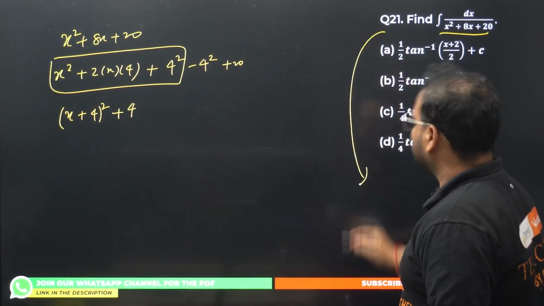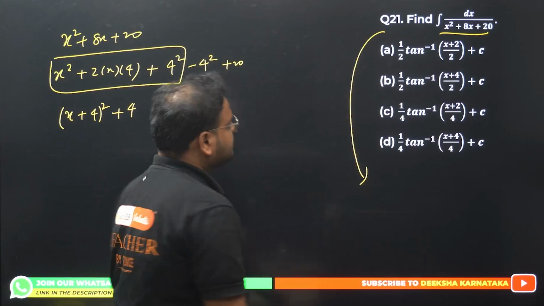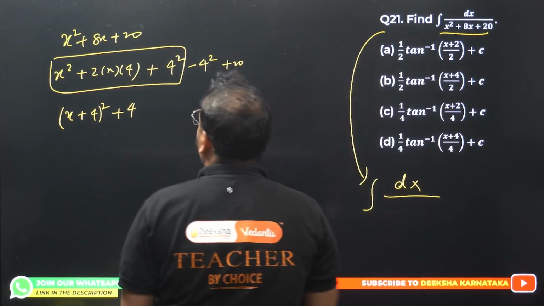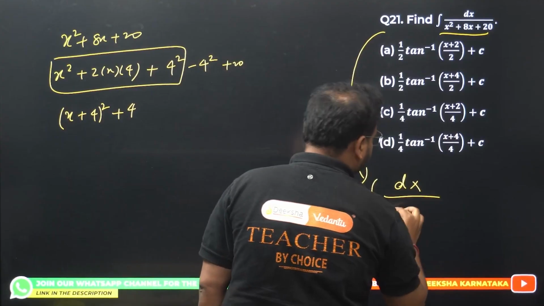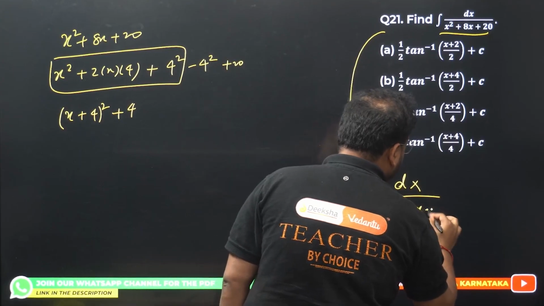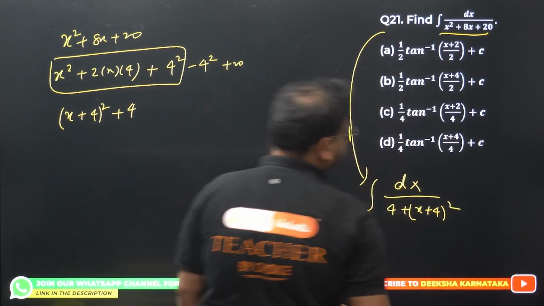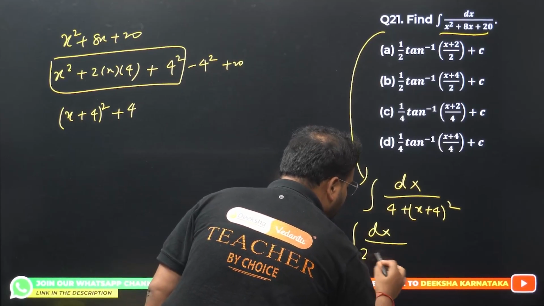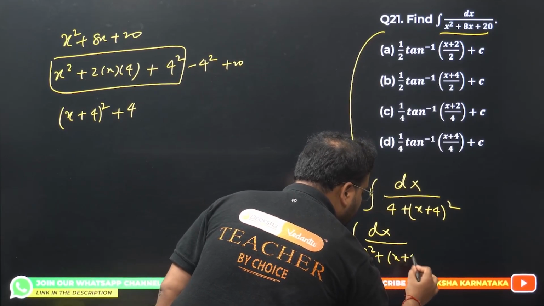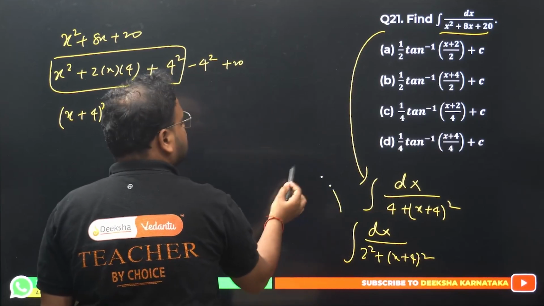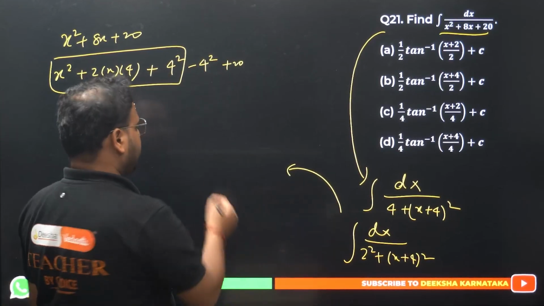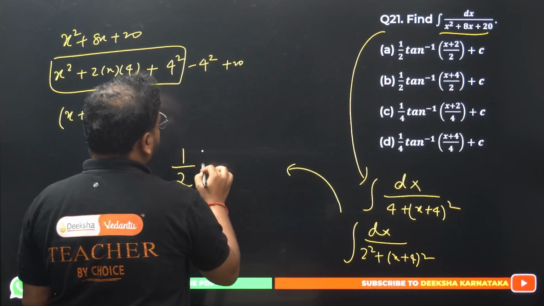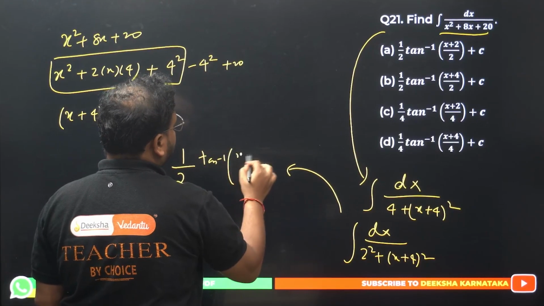Now check this. The given integration is, have a look, dx upon what we have? We have 4 plus (x plus 4) the whole square. I can write this as dx upon 2 square plus (x plus 4) the whole square. Remember, this is a form of tan inverse. 1 by a, what is a here? 2. 1 by a tan inverse of x by a.